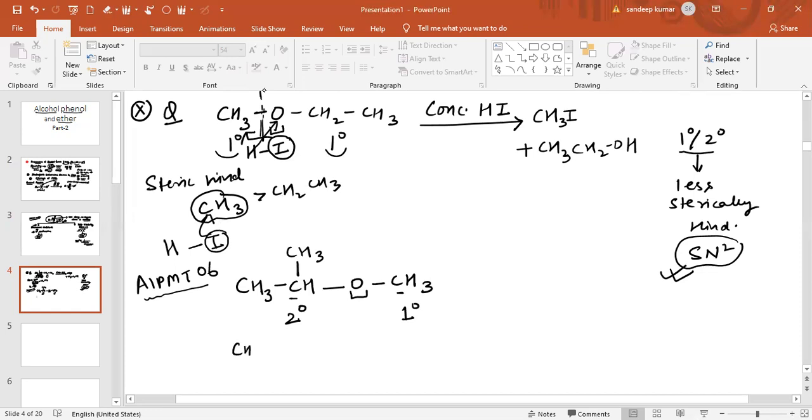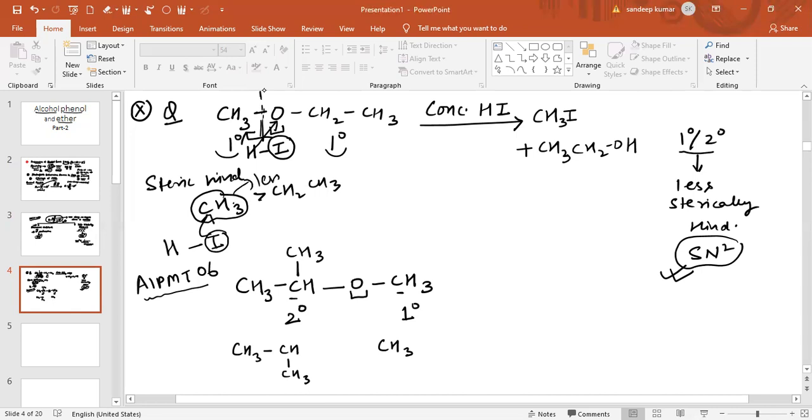Two groups are there. One is CH3, CH, CH3, and another group is CH3. In which case is steric hindrance less? Steric hindrance is less in CH3.